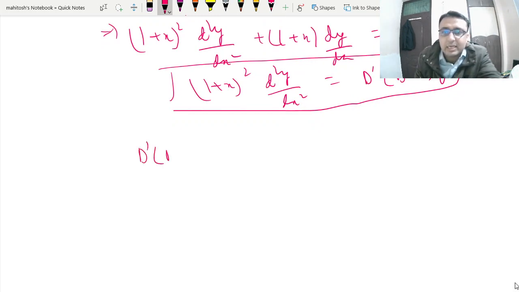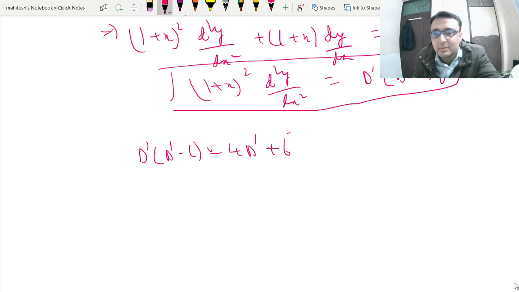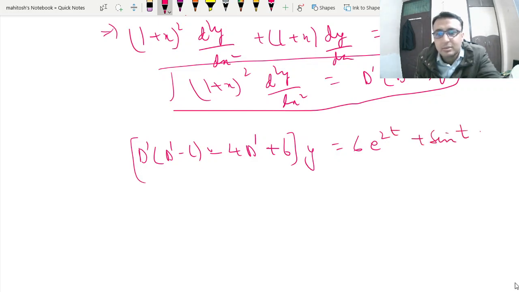This is D dash squared minus 5 D dash plus 6 y is equal to 6 e to the power 2t plus sine t.